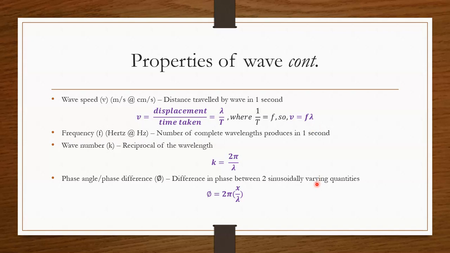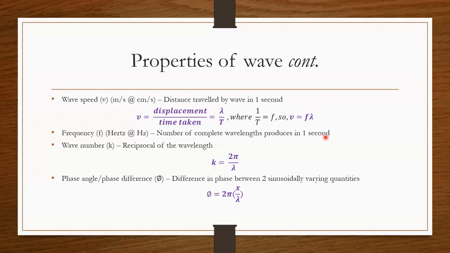Now, what is actually frequency? Frequency is symbolized as f. The SI unit of frequency is Hertz, which is the name of the person that found this. Hertz can also be simplified into Hz, which we will usually use. Frequency is defined as the number of complete wavelengths produced in 1 second. So let's say you have 25 Hertz, the value of frequency is 25 Hertz.